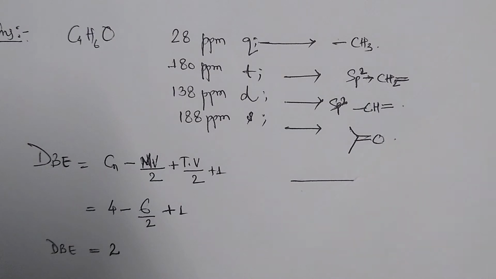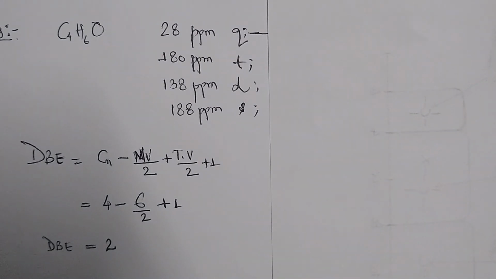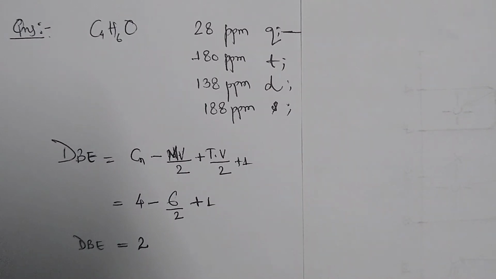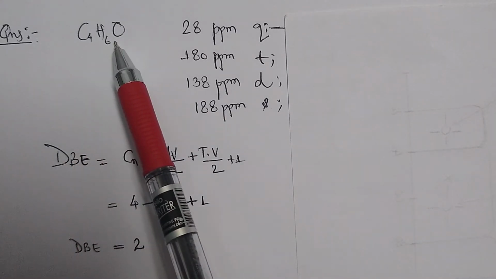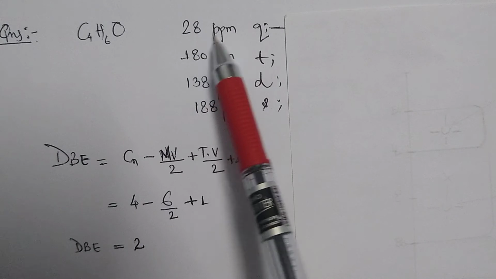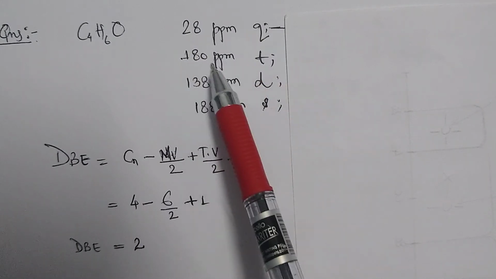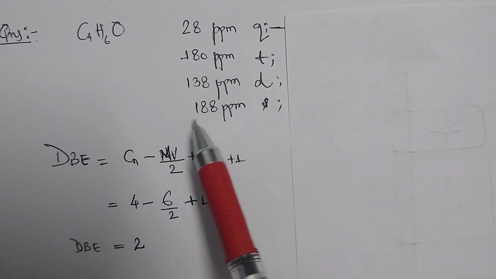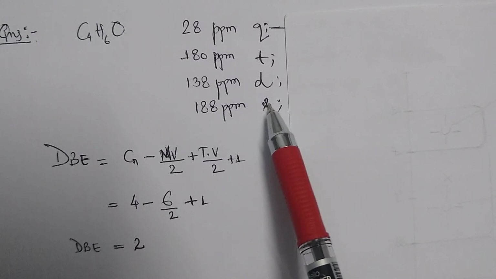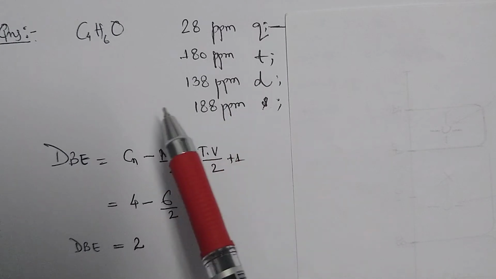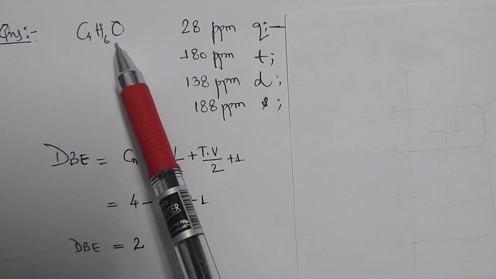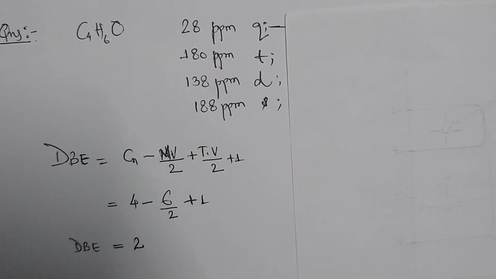With this, we will get some ideas regarding the chemical shift for some important groups in 13C NMR. Now here we have been given this compound, C4H6O, with its signals at 20 ppm it is a quartet, 180 ppm it is a triplet, 130 ppm it is a doublet, 188 ppm it is a singlet. Now before going to these chemical shift values, we will first look at the double bond equivalent for this compound to know the degree of unsaturation.